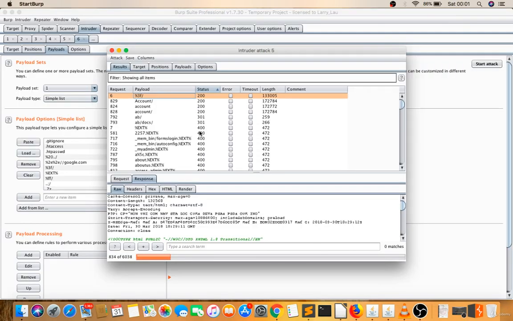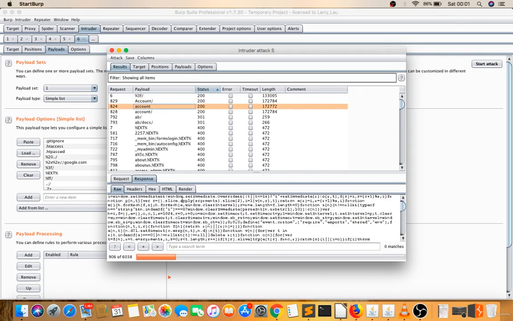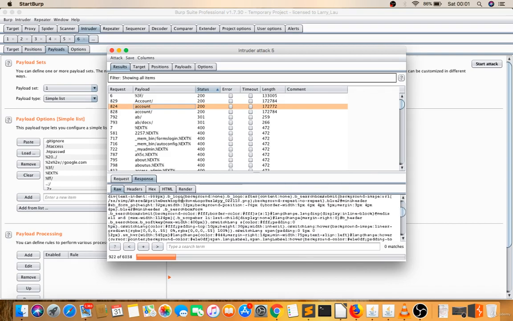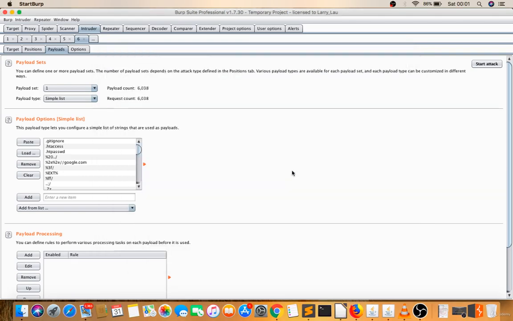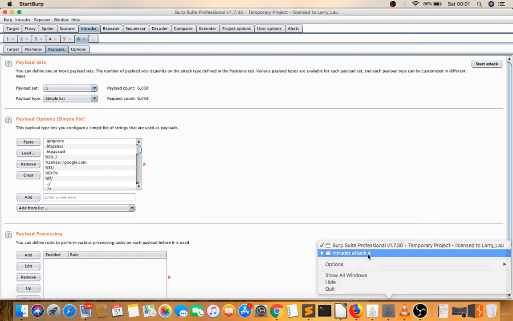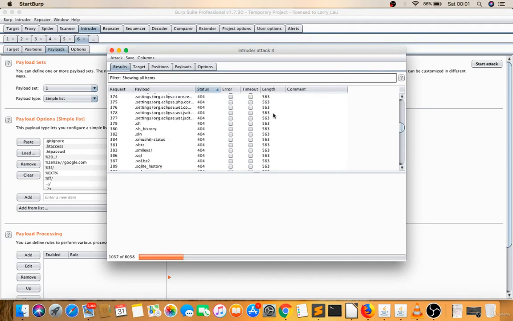See, have we got any file? We got account slash. You haven't got any file with account slash, so there may be a login page. You won't get anything there. Likewise, you have to try. I'll just turn on intercept. Have we got anything? No, we haven't got anything. No problem, let it keep running.